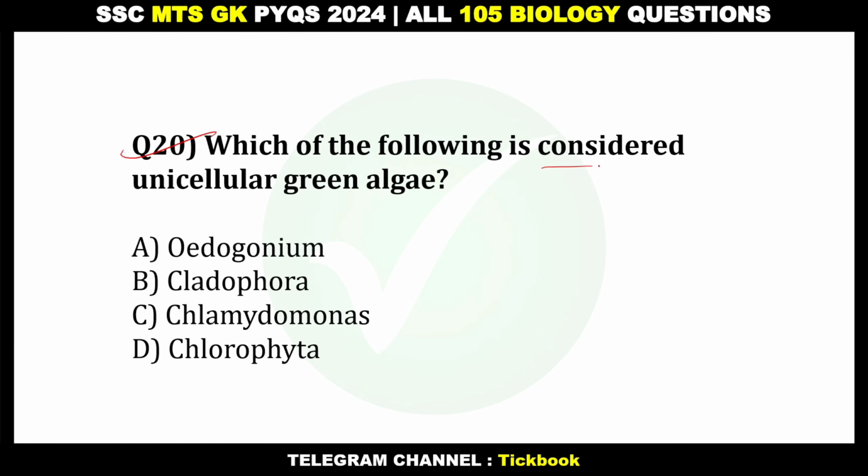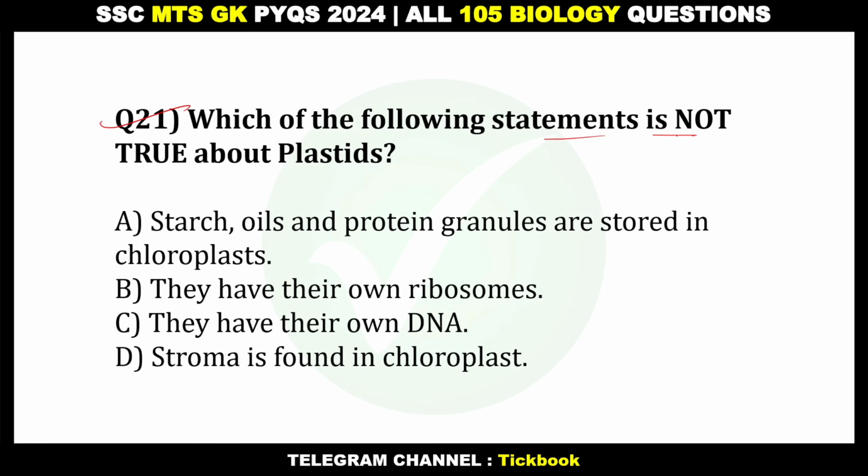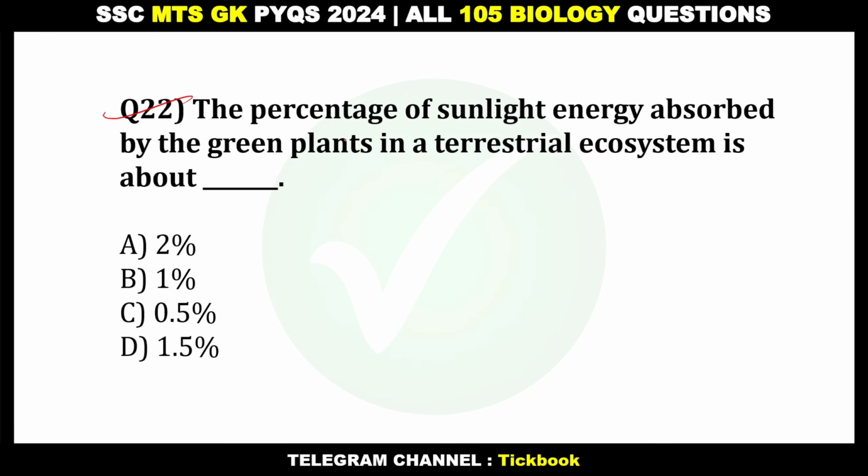20. Which of the following is considered unicellular green algae? Number C, Chlamydomonas. 21. Which of the following statements is not true about plastids? Option number A, starch, oils and protein granules are stored in chloroplasts. 22. The percentage of sunlight energy absorbed by the green plants in a terrestrial ecosystem is about. Option number B, 1%.